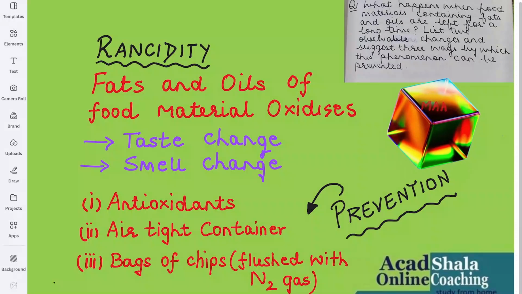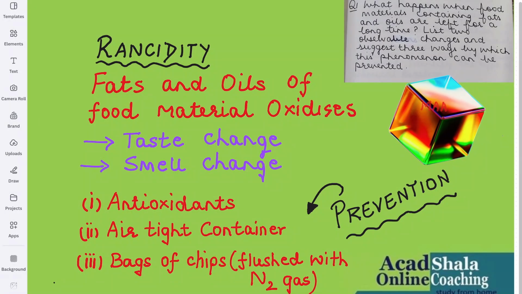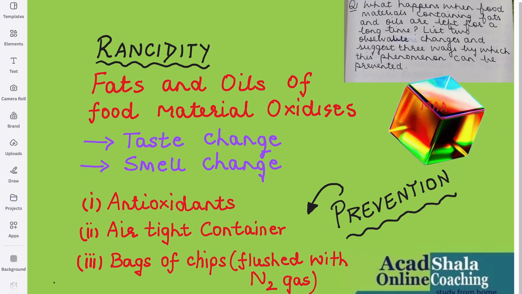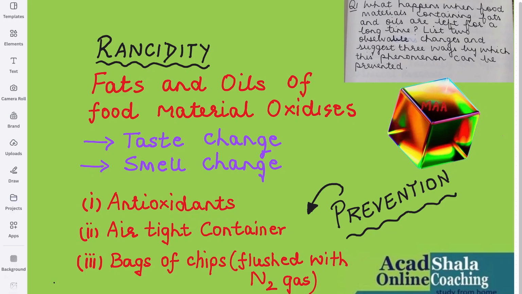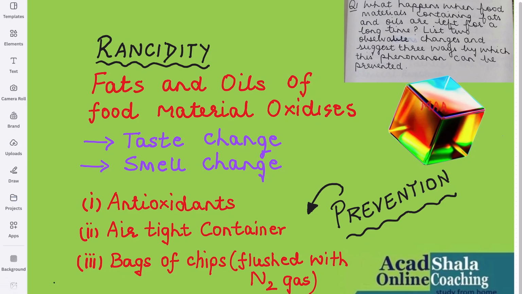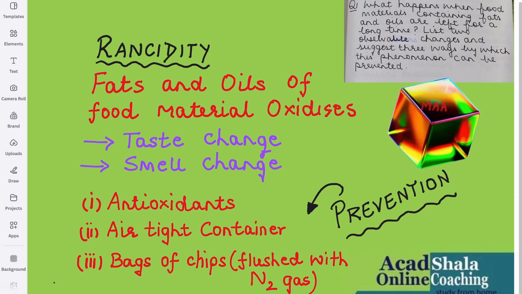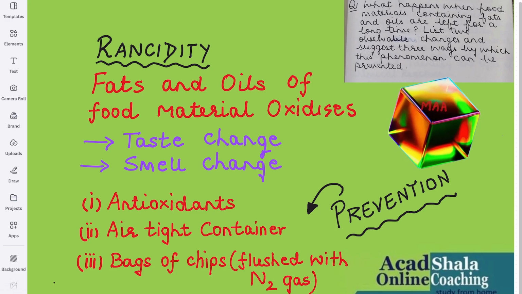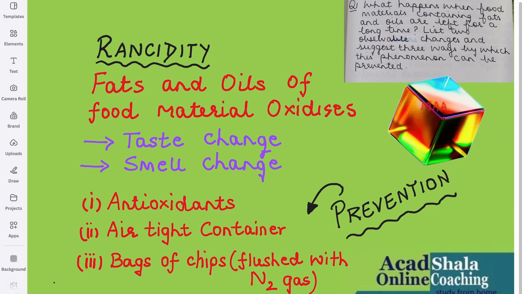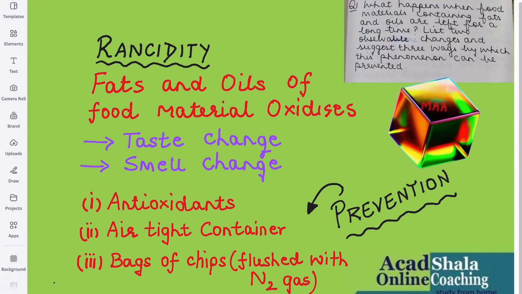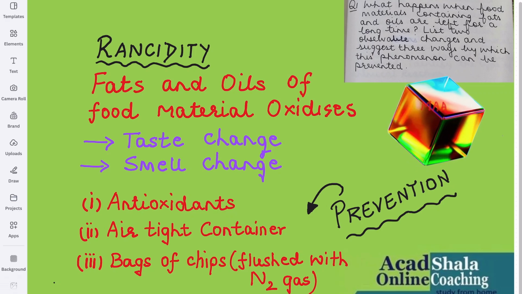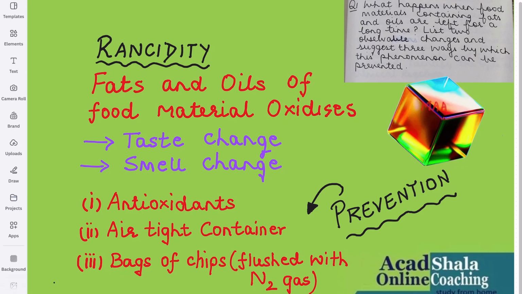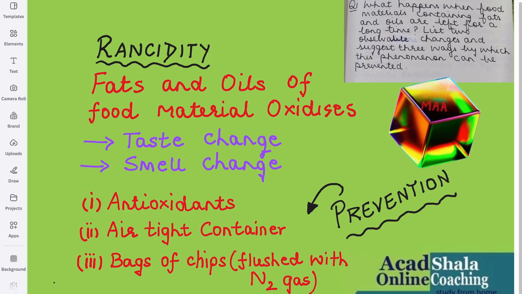The first question says, what happens when food materials containing fats and oils are left for a long time? List two observable changes and suggest three ways by which this phenomenon can be prevented. Now, students, we know the word rancidity: the taste or smell of food material containing fat or oil changes when it is left exposed to air for a long time, which is known as rancidity. So, the fats and oils of the food material oxidize.